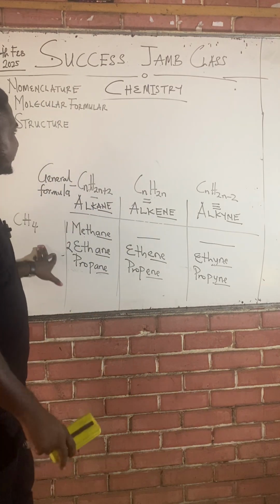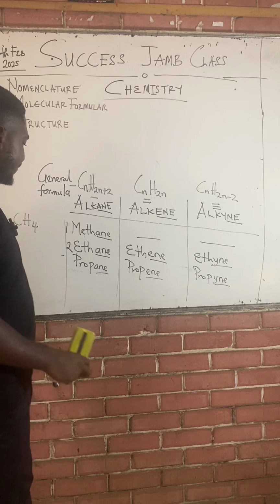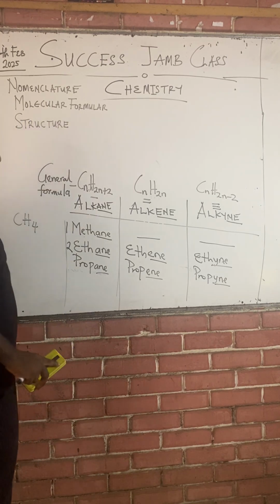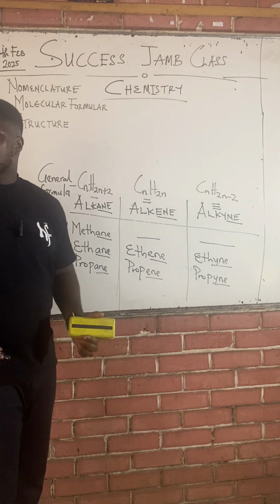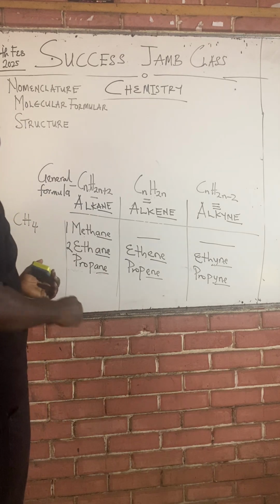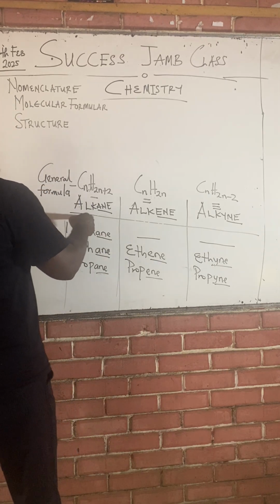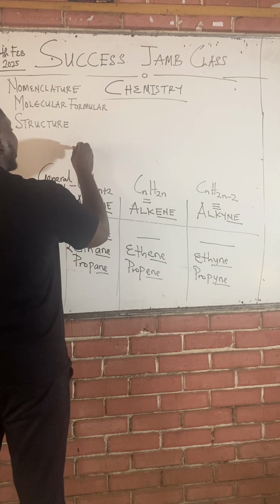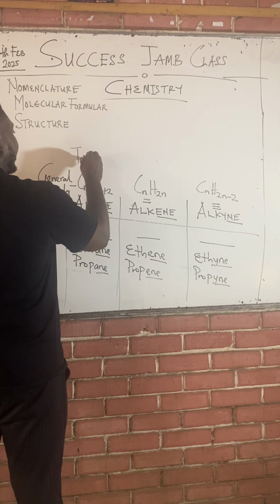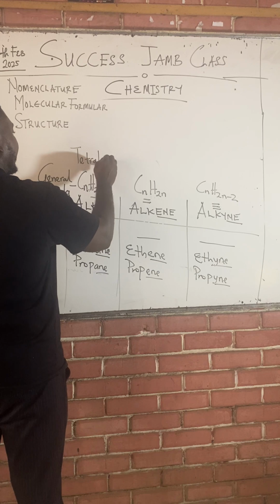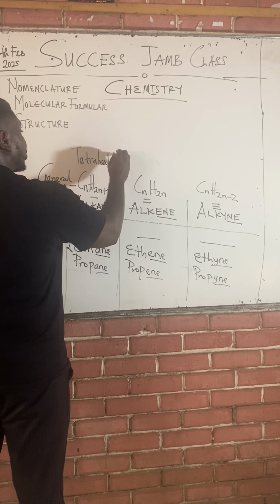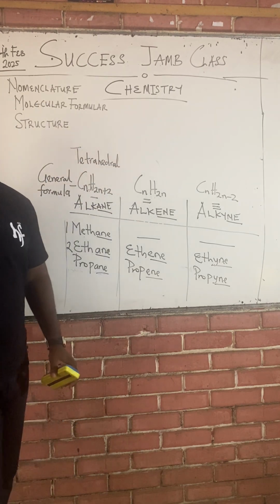So class, structure. We're looking at structure. It's important to note that the typical alkane structure is tetrahedral in shape.